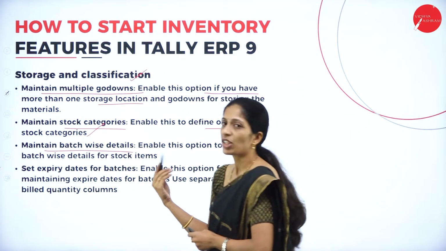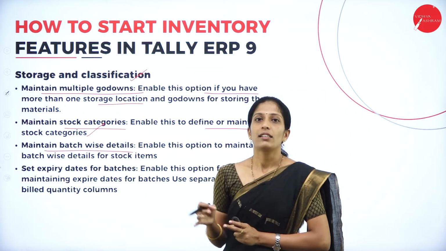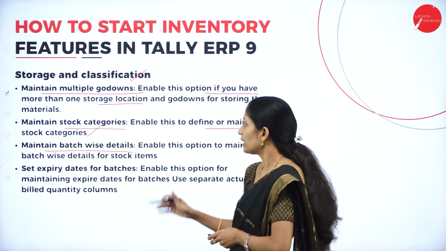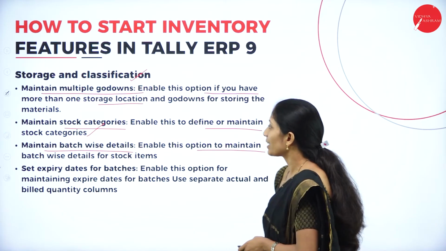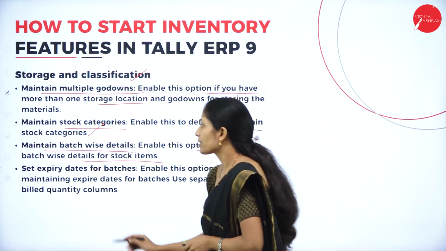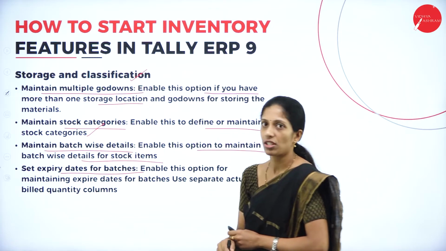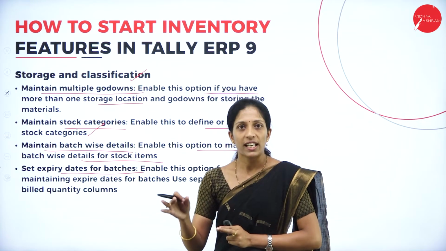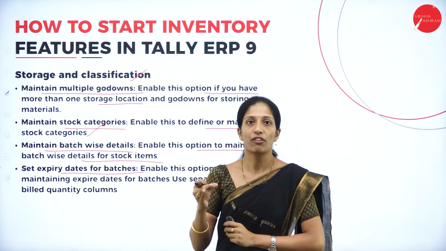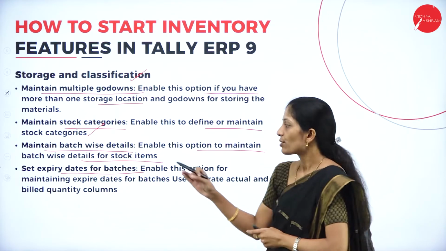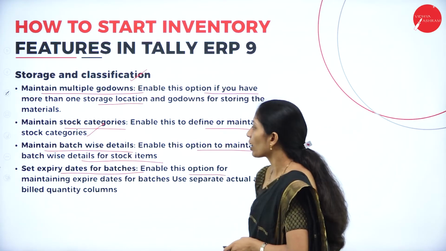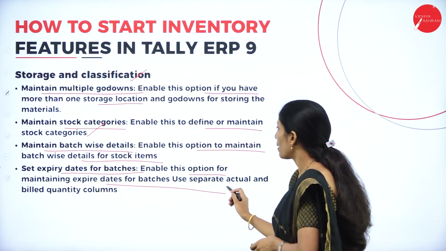Next, maintain batch-wise details, that is, the batch-wise materials. So that can also be mentioned. Enable this option to maintain the batch-wise details for stock items. Next, set expiry dates for batches. So when the production takes place in respective batches, what is the expiry for that particular batch of product or batch of material? That also can be explained. So enable this option for maintaining the expiry date of batches.